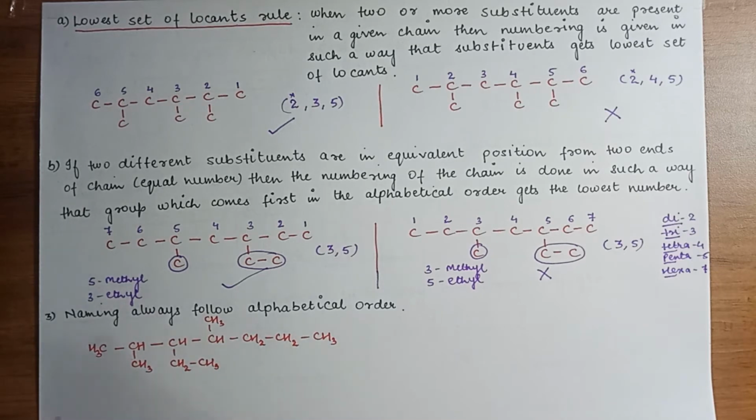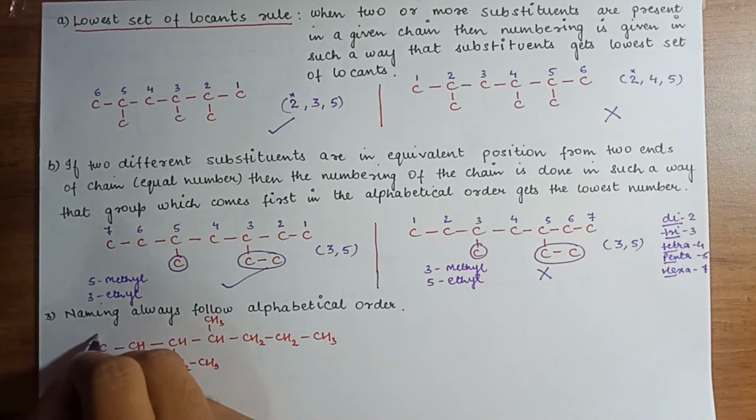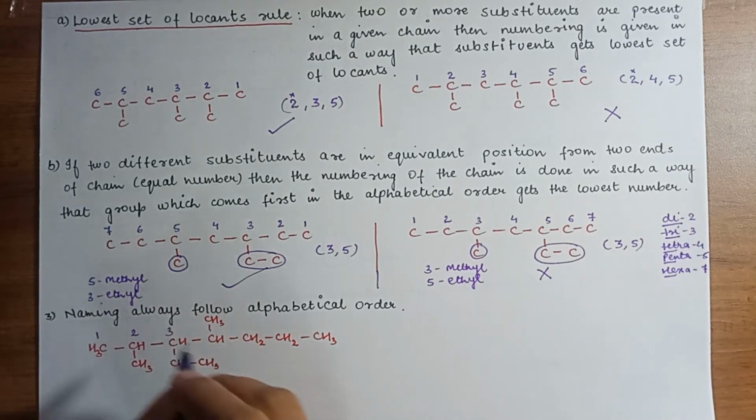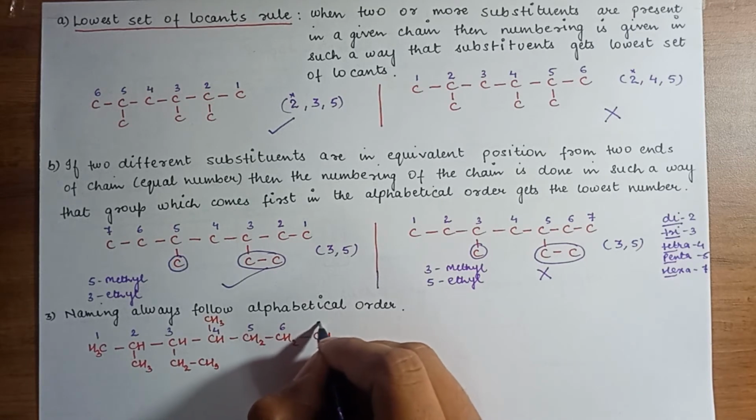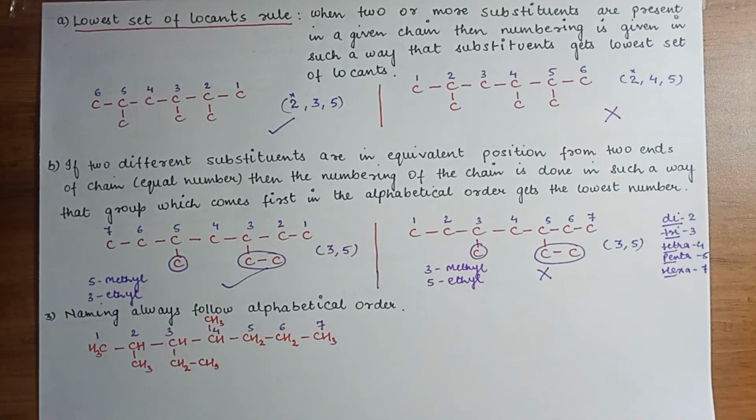What does it mean? Let me write down 1, 2, 3, 4, 5, 6, 7. So this is my longest carbon chain, and here at 2 we have the branching, so it is getting the lowest number. All the rules are satisfied.